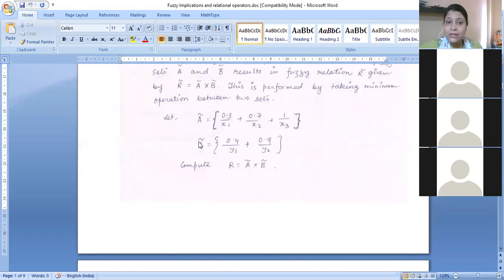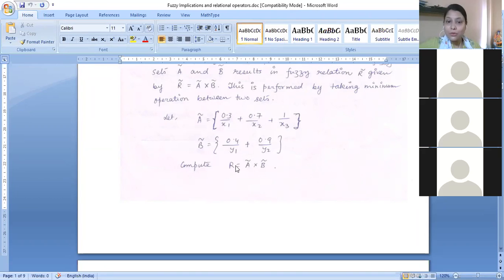So basically I am going to show you that if we have two such fuzzy sets, till now we all know that a fuzzy set can be represented by the degree of membership, a slash, the linguistic variable, and a summation plus, in this manner. The linguistic variables associated with fuzzy set A are three in number, x1, x2, and x3. And the linguistic variables associated with fuzzy set B are two in number, y1 and y2.